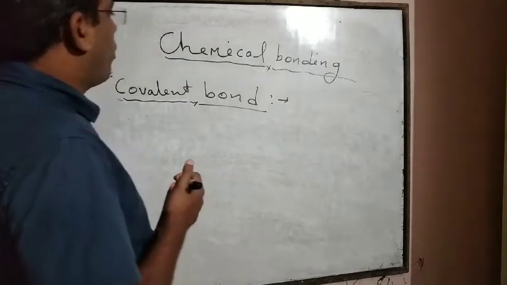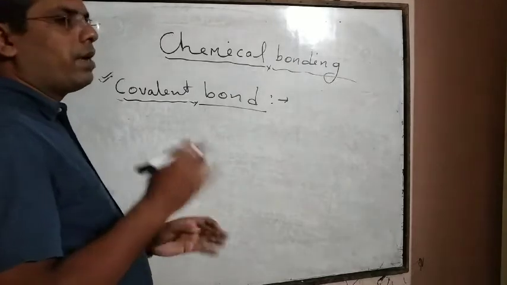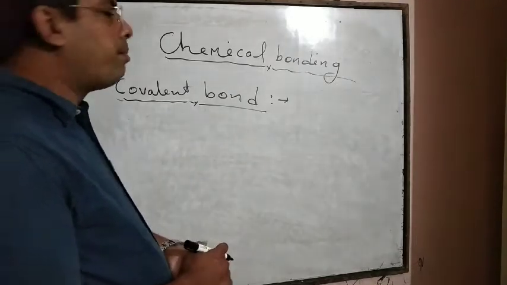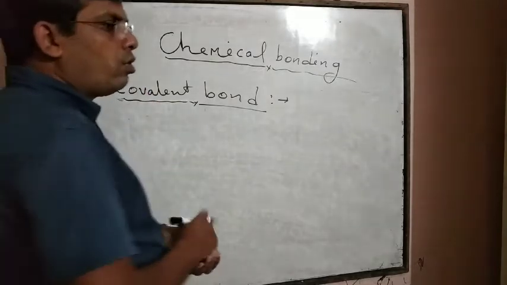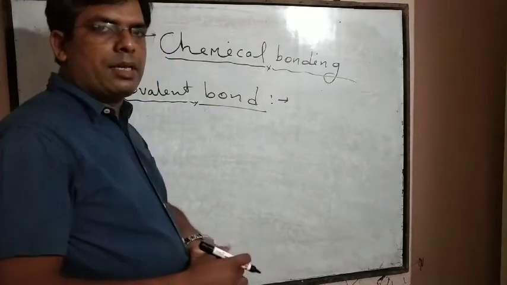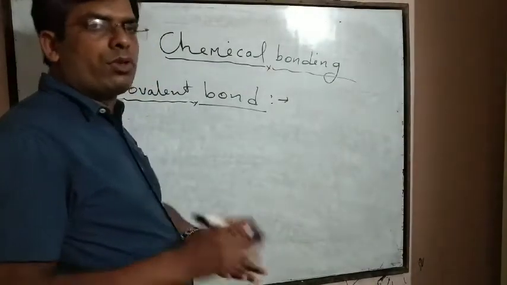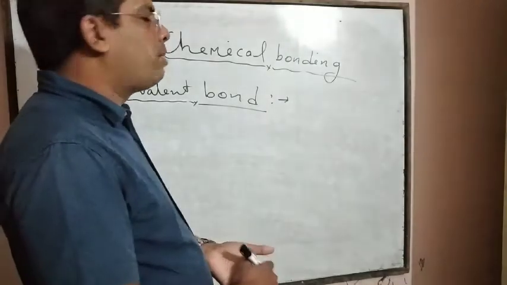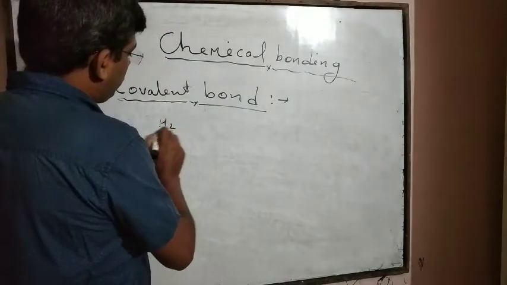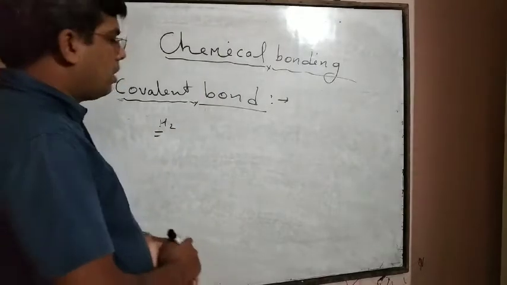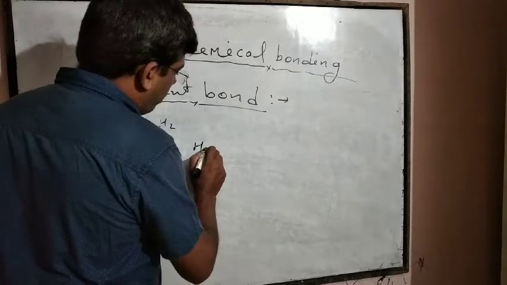Now we will discuss how covalent bond formation takes place in different types of molecules or compounds. I already told you this bond formation takes place by contribution of one electron, two electrons, and three electrons by each atom. For example, if we take the H2 hydrogen molecule, we know that a hydrogen atom has only one electron.